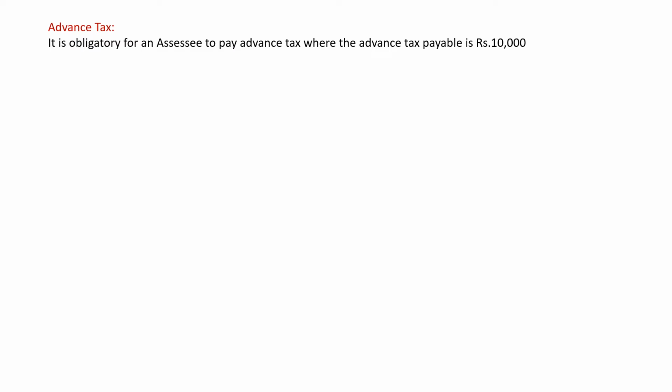Now, it's a different concept from TDS returns and filing, that is advance tax. What is advance tax? That means we are paying in advance. If you pay tax early, then it is called advance tax. Here we are going to study the definition of advance tax. It is obligatory for an assessee to pay advance tax where the advance tax payable is 10,000. That means every assessee is liable to pay 10,000 rupees as advance tax.